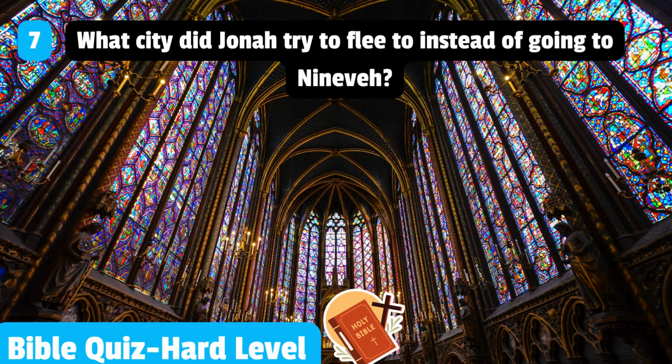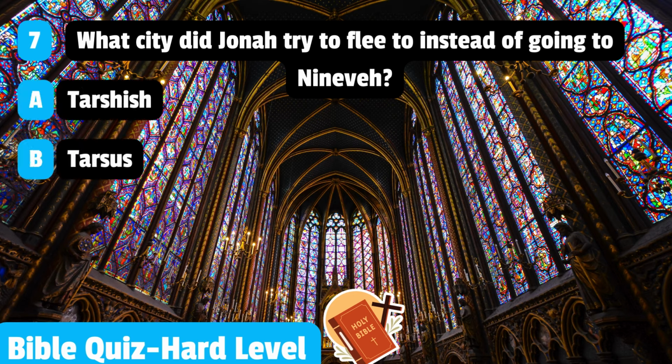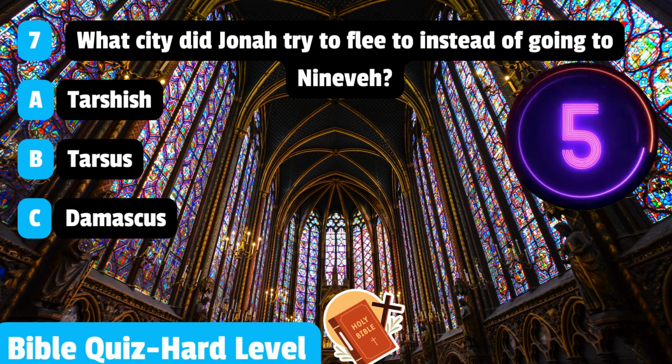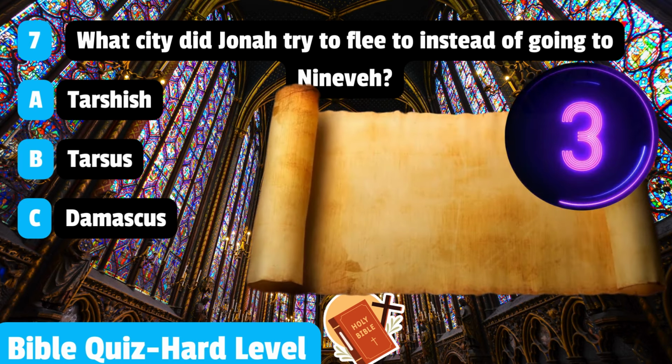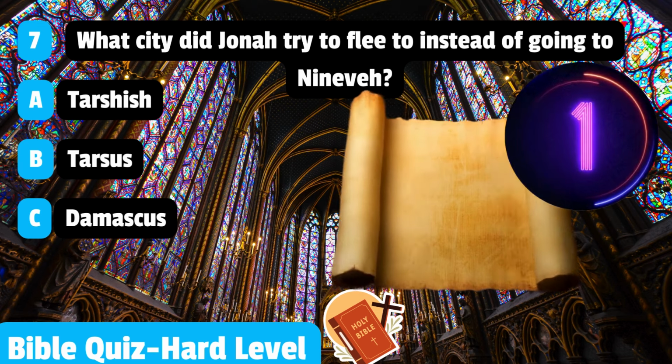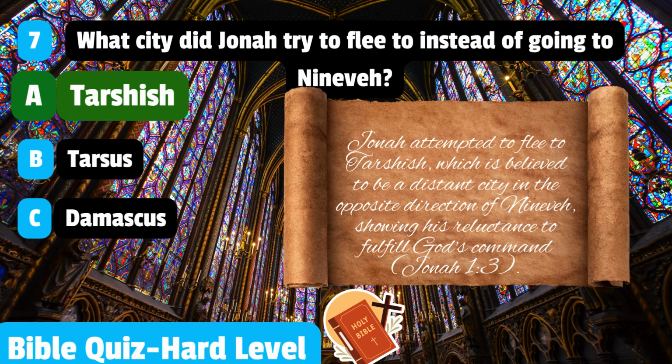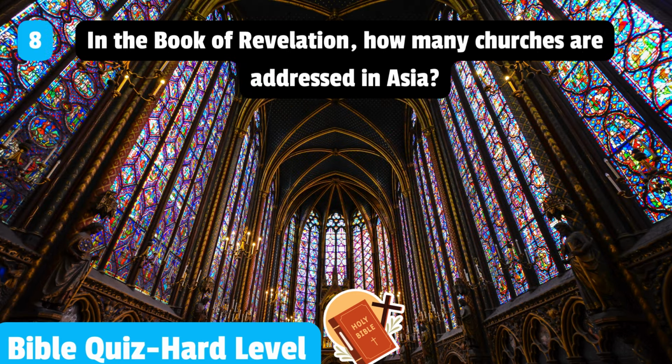7. What city did Jonah try to flee to instead of going to Nineveh? Tarshish, Tarsus, Damascus. Tarshish. Jonah attempted to flee to Tarshish, which is believed to be a distant city in the opposite direction of Nineveh, showing his reluctance to fulfill God's command. Jonah 1 verse 3.